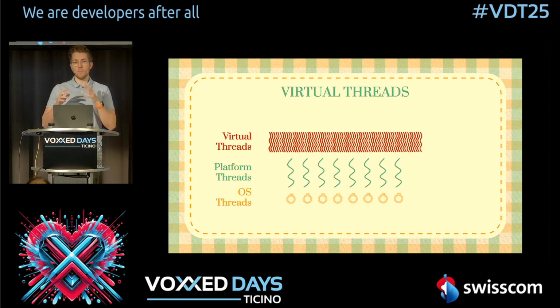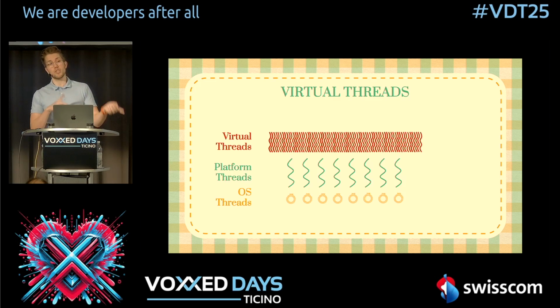So why were virtual threads introduced? Virtual threads went live in Java 21, and the issue we had before was that when we created a thread in Java, this was quite expensive. This means that when we created a thread in Java, it created a thread in the operating system, and this takes around 1 to 2 megabytes of memory per thread. This is why we have such things as thread pools, because the creation of a thread is expensive and it takes much memory. And this is also why we can't just create hundreds of thousands of threads, because you don't have enough memory on your system to do that.